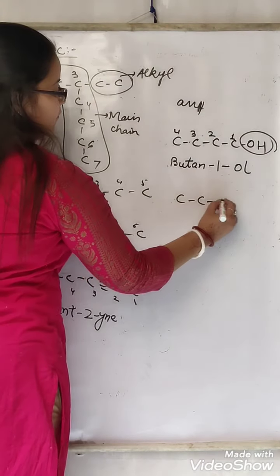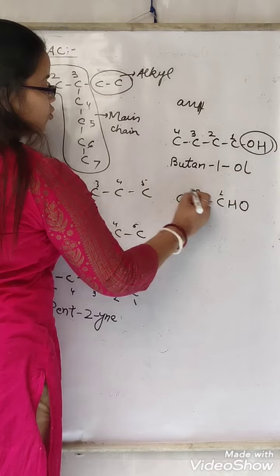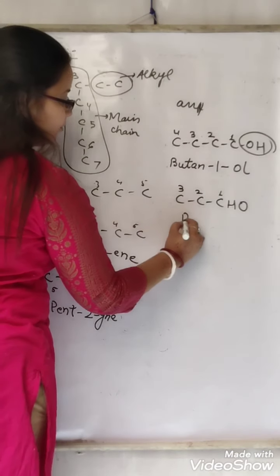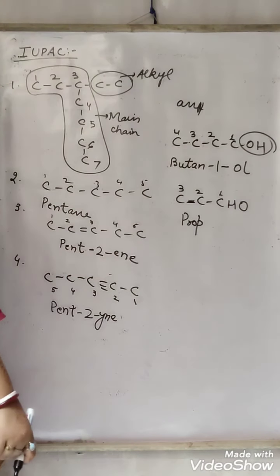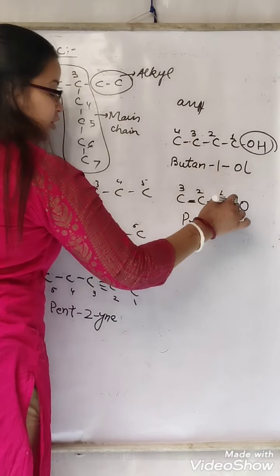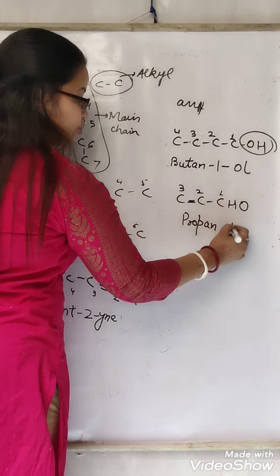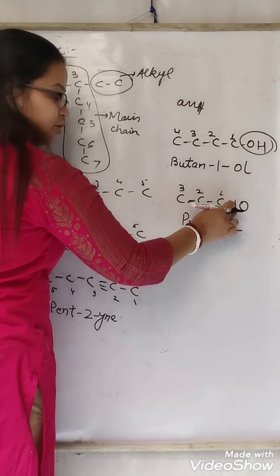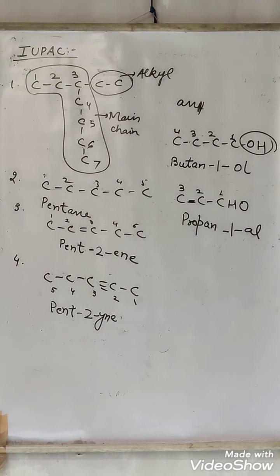Suppose we have CHO. अब CHO itself has a carbon, so the numbering will start from there only. 1, 2, 3. 3 के लिए we use prop. But between carbon and carbon a single bond is there, so the an of alkane stays, and because another functional group is present, E will not be there. At what position is this functional group present? First. What is the name of the functional group? Aldehyde. The aldehyde suffix is al, so the name will be propan-1-al.